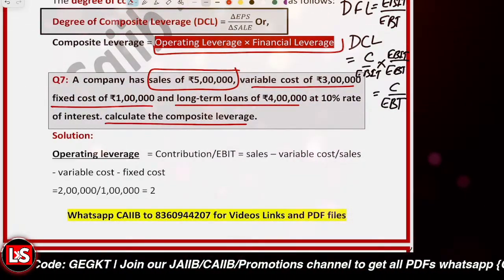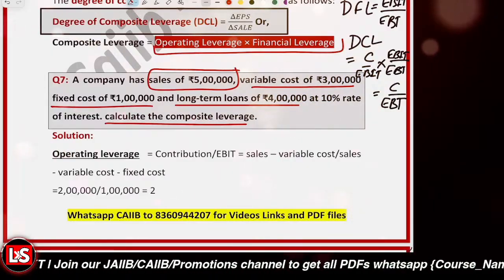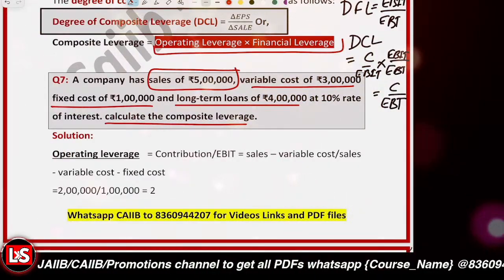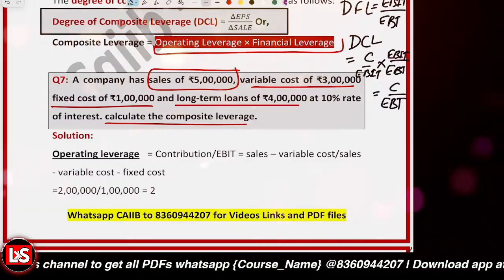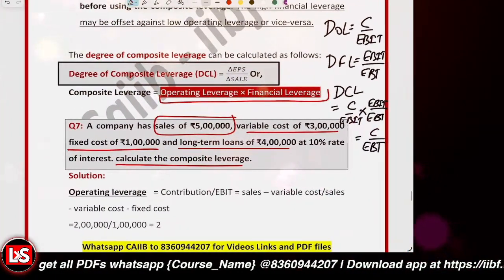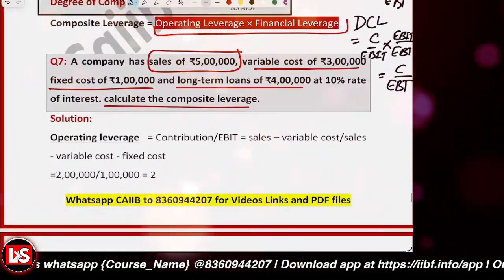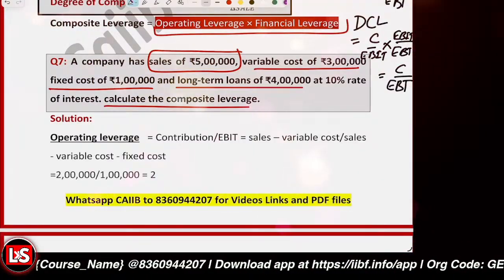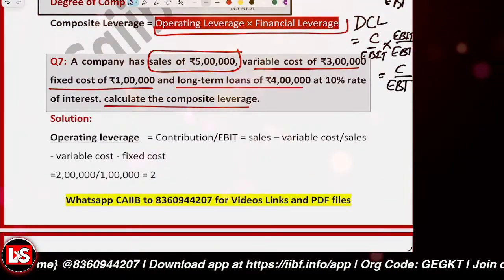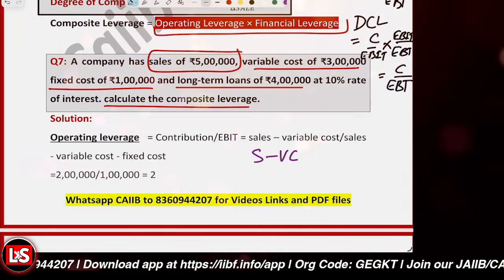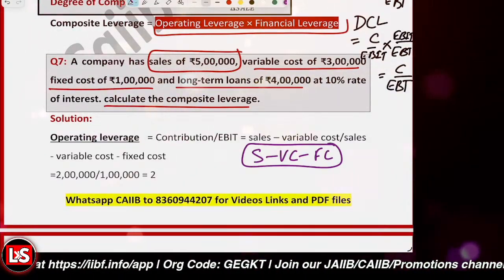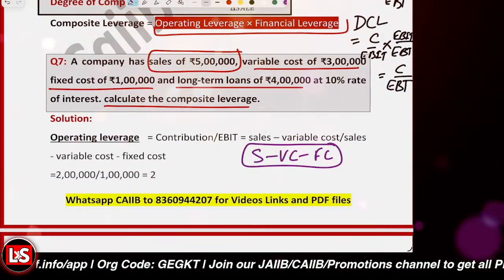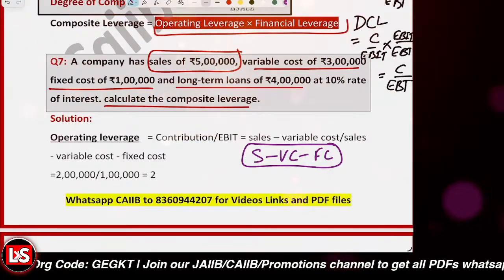the contribution is equal to what? It is sales minus the variable cost. That's your contribution. The operating leverage would be equal to what? Contribution to EBIT. And what would be equal to the EBIT? EBIT is equal to sales minus the variable cost minus the fixed cost. That is your EBIT. So easily we can calculate. So it is 2 lakh over 1 lakh.